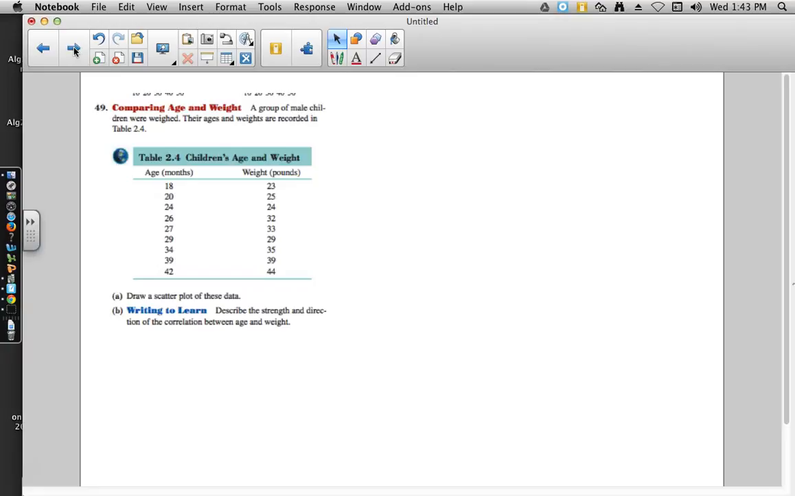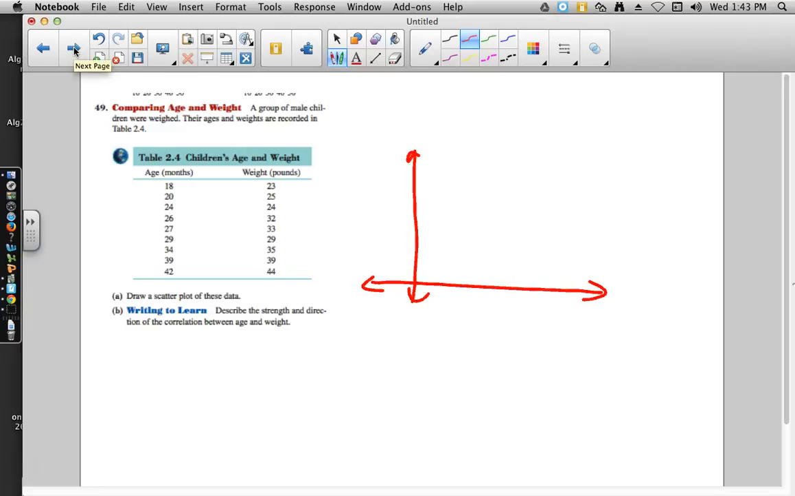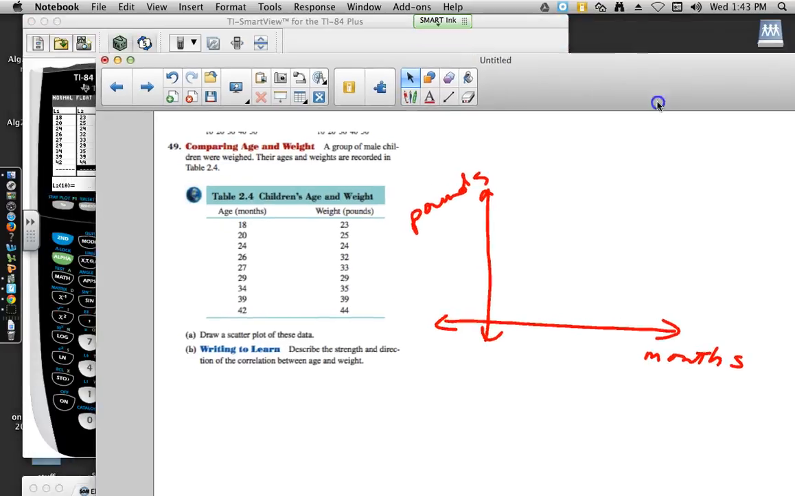Number 49 says comparing age and weight. A group of male children were weighed. Their ages and weights are recorded in table 2.4. They want us to draw a scatter plot of this data, and this is again where you're just going to give me an approximate. We've got months down here and pounds up here. An approximate for what you see on your graphing calculator.